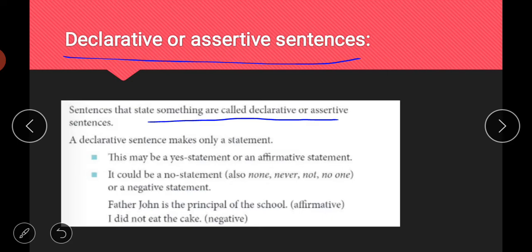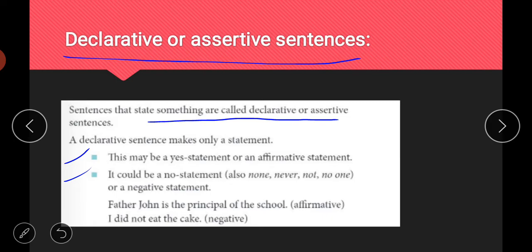For example, we will look at these examples. So what they are saying, what they're trying to say in these two lines, they are talking about what kind of a declarative sentence may be. So it may be either a yes statement or affirmative statement, simple statement, or it can be a no statement also, having the words not, never, none, these kind of words. So it can be a no statement or negative statement or positive or affirmative statement.